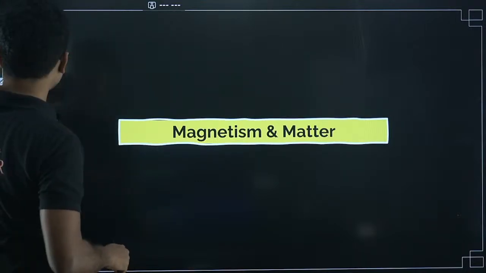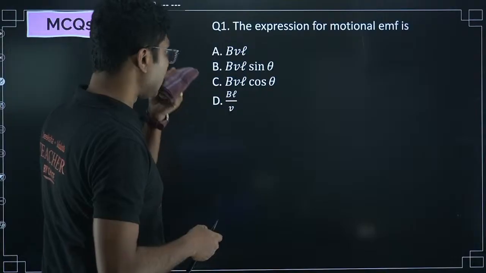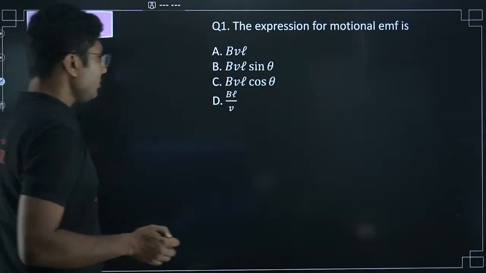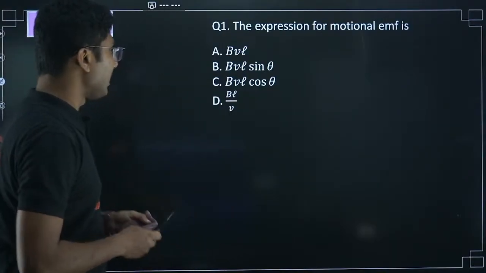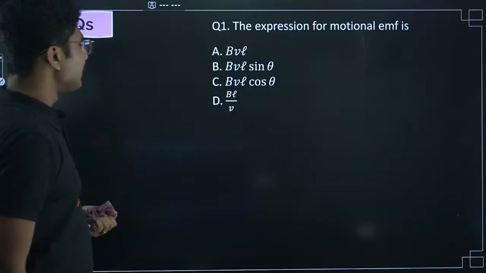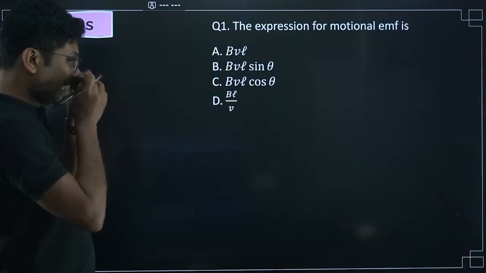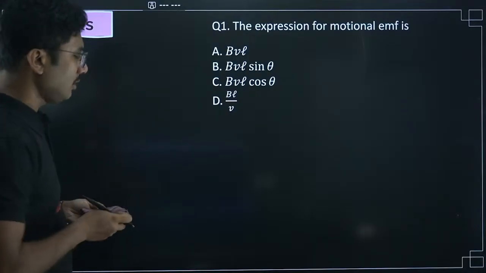Now next chapter, electromagnetic induction. Quickly answer this question. The expression for motional EMF is, so what is the motional EMF? BVL sin theta, BVL cos theta, BL by V. General expression, most general expression.